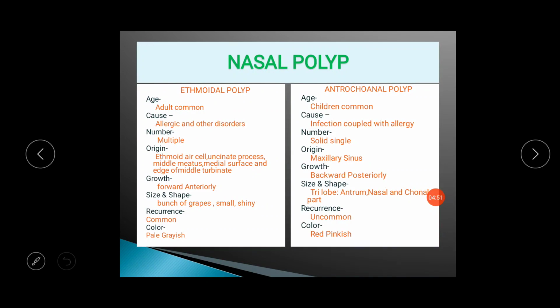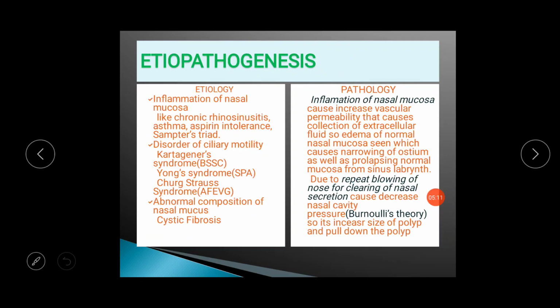Main types of nasal polyp are ethmoidal polyp and antrochoanal polyp. The main differences between these are as under. Ethmoidal polyposis is more common in adults, whereas antrochoanal polyp is more common in children of around 10 to 13 years of age. Ethmoidal polyposis is more common with allergic and other disorders. Main disorders associated with ethmoidal polyposis are of these types.